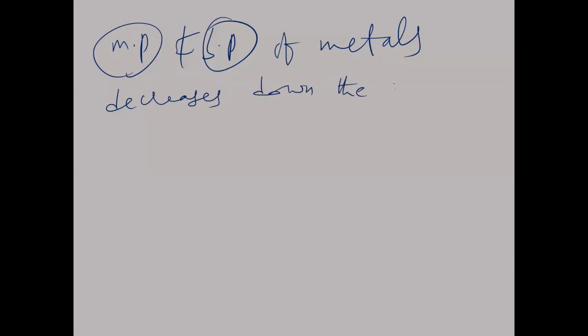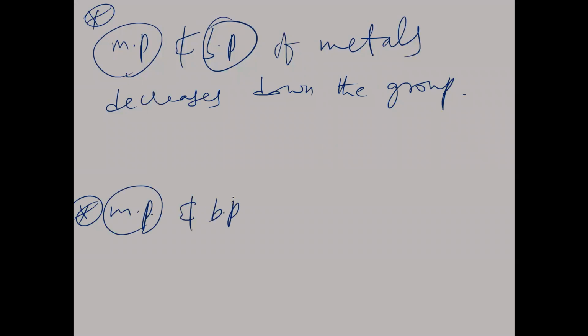Down the group indicates that from top to bottom in a group, the melting and boiling points will be decreasing. But the melting and boiling points of non-metals will increase. But there is another case we have to remember here, for melting and boiling points.